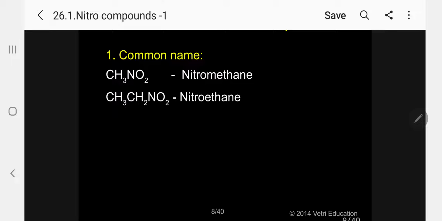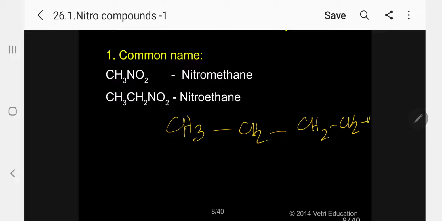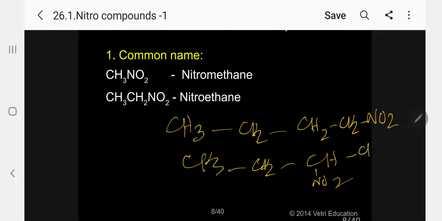Then let me take now the names based on primary, secondary, tertiary. Just now I have given the example. Kindly follow. So this is primary nitrobutane. What is secondary? CH3, CH3, CH, NO2, CH3. This is primary, this is secondary.